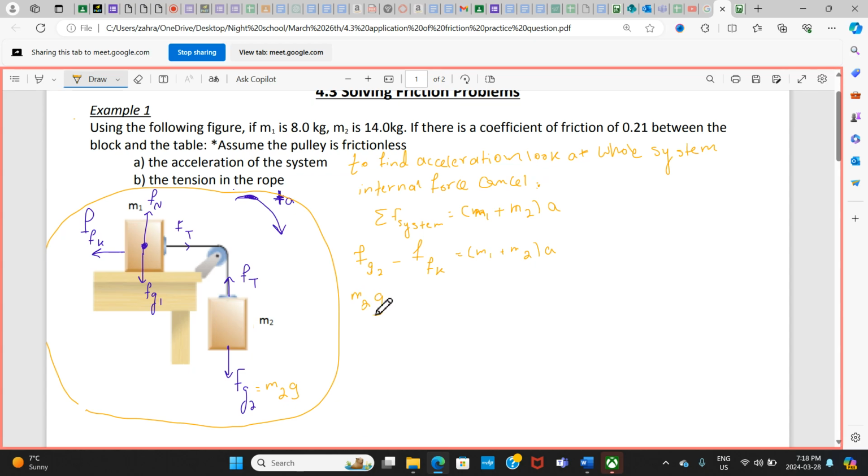This is m2g. And remember the force of friction is going to be mu_k multiplied by the normal force. This normal force is equivalent to F_G, right? The magnitudes are equal because they cancel, equal to m1g, right? So instead of F_N, we will just write that here. F_k is equal to mu_k F_N, and this F_N is equivalent to m1g. So it's going to be m1g.